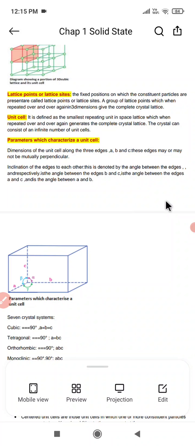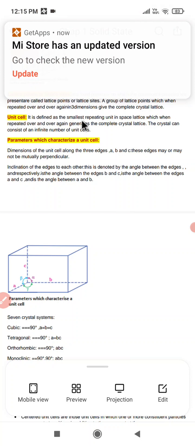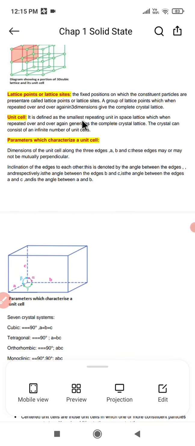Okay children, now we are going to discuss the unit cell. What is a unit cell? It is defined as the smallest repeating unit in a space lattice which when repeated over and over again generates the complete crystal lattice. A crystal consists of an infinite number of unit cells.